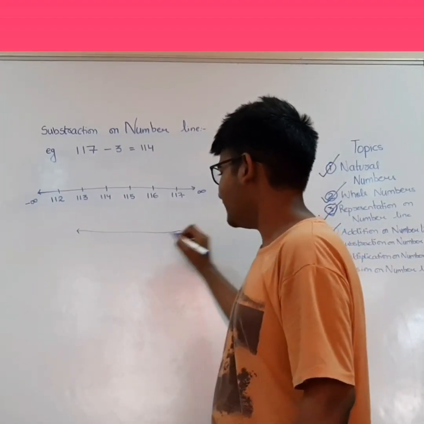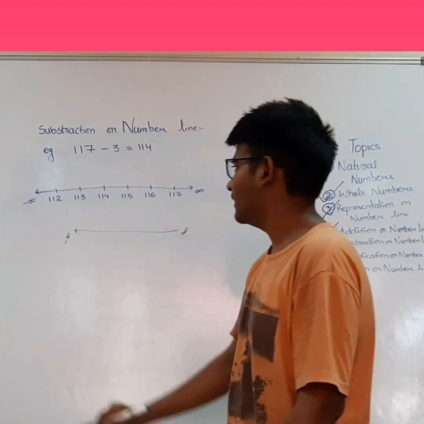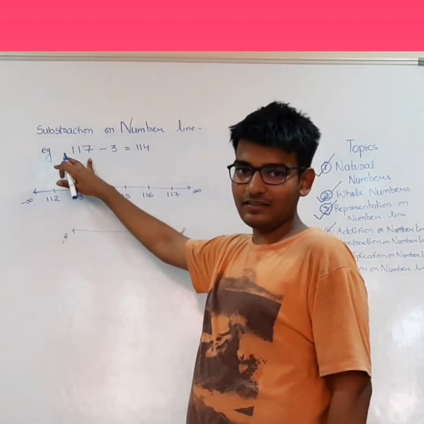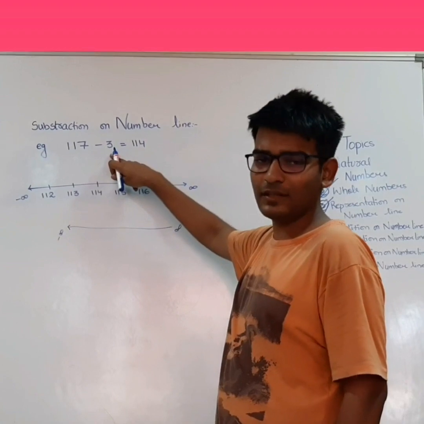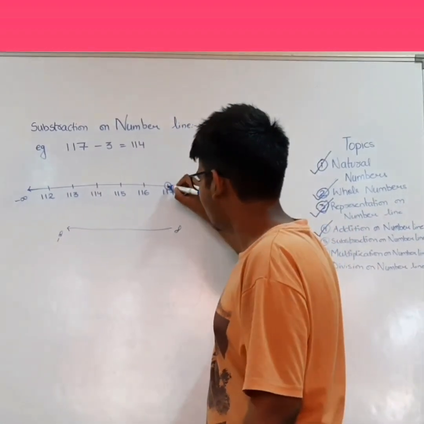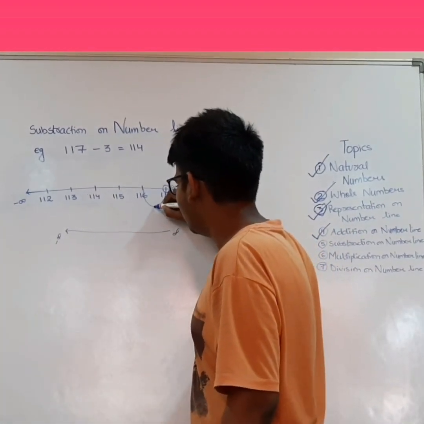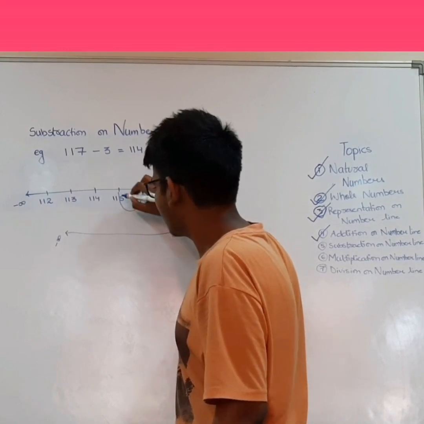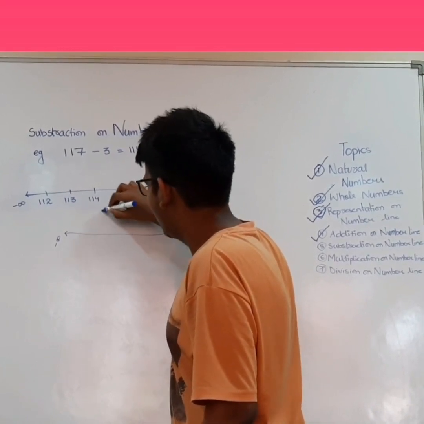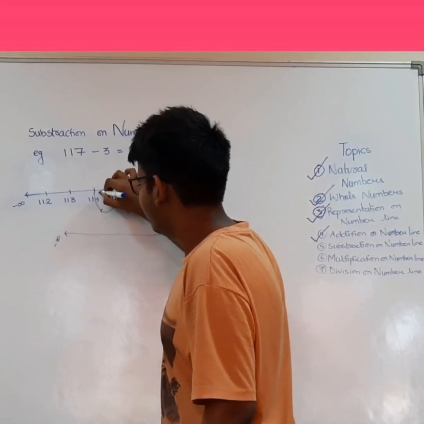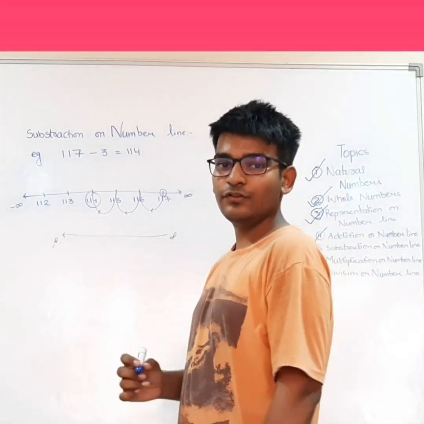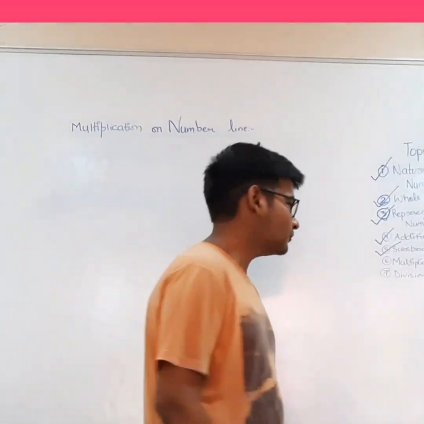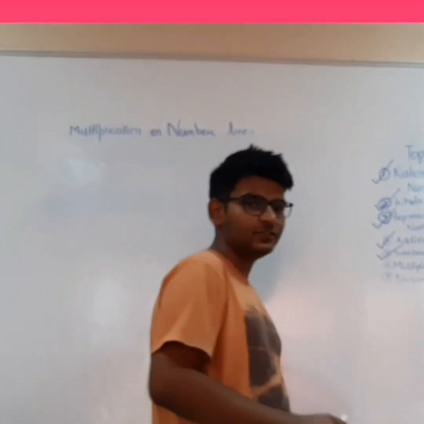Now since we are doing subtraction, we will move leftward from infinity to minus infinity. Since our first number is 117, we will mark it first. Now we have to subtract 3. So we will move 3 units towards left. 1, 2 and 3. Since we get 114 on the third jump, our answer will be 114. So we have completed our topic subtraction on number line.